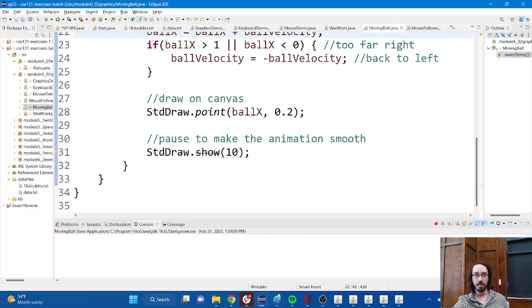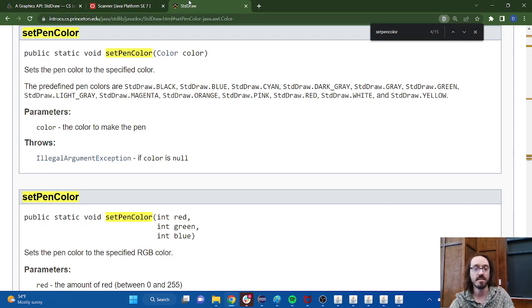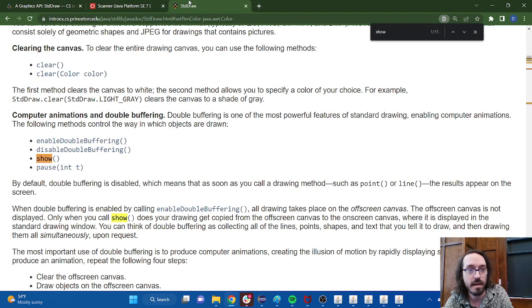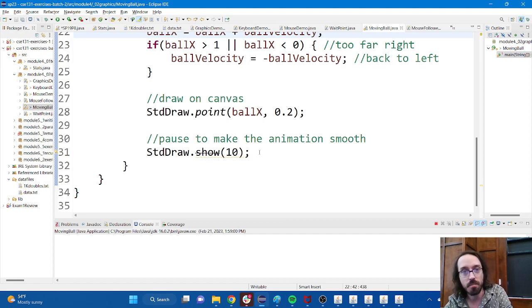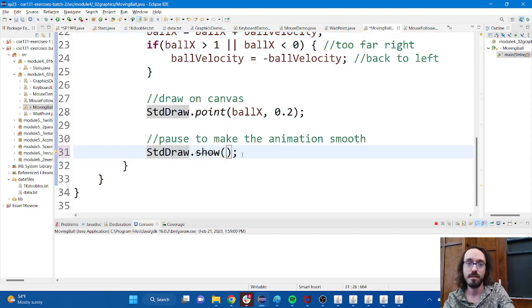So it doesn't show anymore. It says that it's deprecated. Let's go look at the API and see if it doesn't like that. I don't know. So I think what it wants us to use instead would be a combination of show and pause. Pause is for waiting and show is for drawing. This command was doing both. I think what it wants us to do instead is